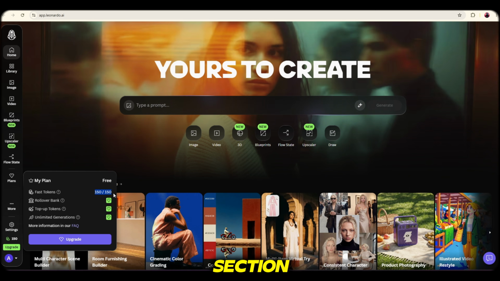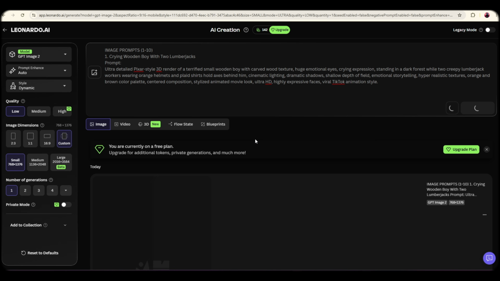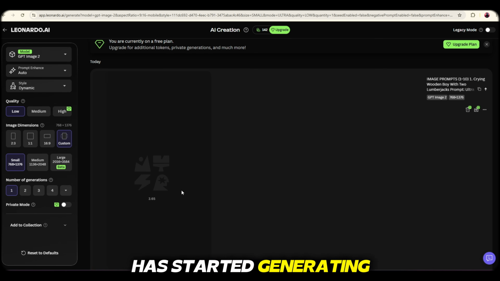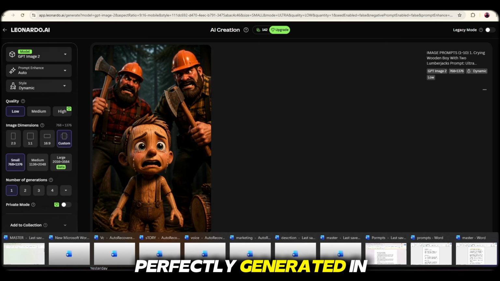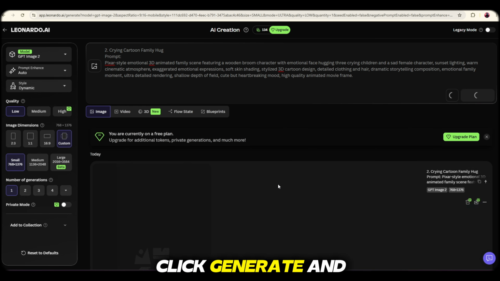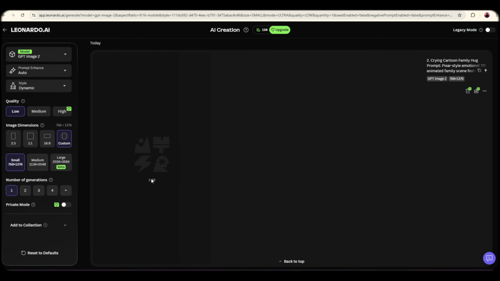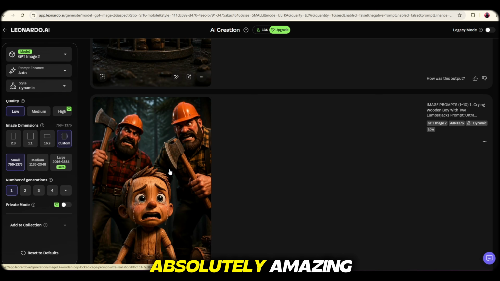Now I go to the image section, select GPT Image 2 model, choose my aspect ratio, paste the first prompt, and click Generate. You can see the first image has started generating. Just wait patiently for a few seconds, and just boom! Oh my god, viewers, the first image is ready! Look at the result. The image is fully cinematic, highly detailed, and perfectly generated in 3D style. Now I copy the second prompt, paste it again, click Generate, and after waiting for a few moments, boom! The second image is also ready, and once again the result looks absolutely amazing.